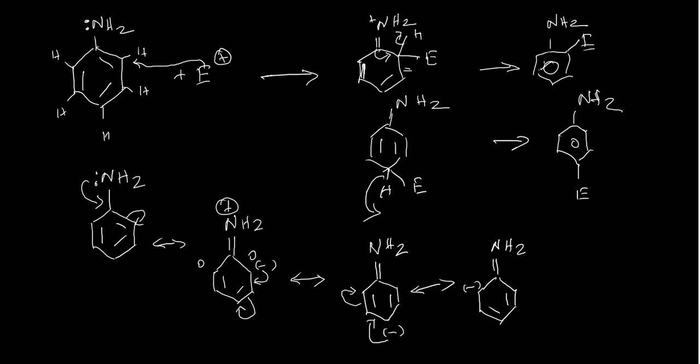Since we are talking about electrophilic substitution, the electrophile will attack the position where electron density is more. If you see here, in the ortho and para positions, there is a negative charge. That means the electron cloud is more in those positions. Therefore, the amine group is ortho and para directing. And therefore, in every reaction, the amine group will give an ortho and a para product. Okay, that is the reason.